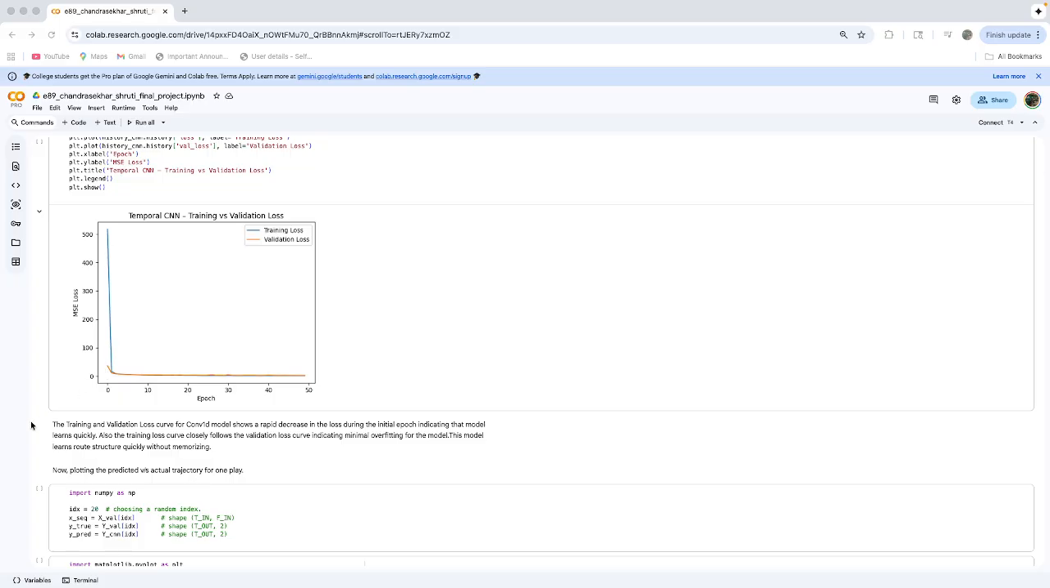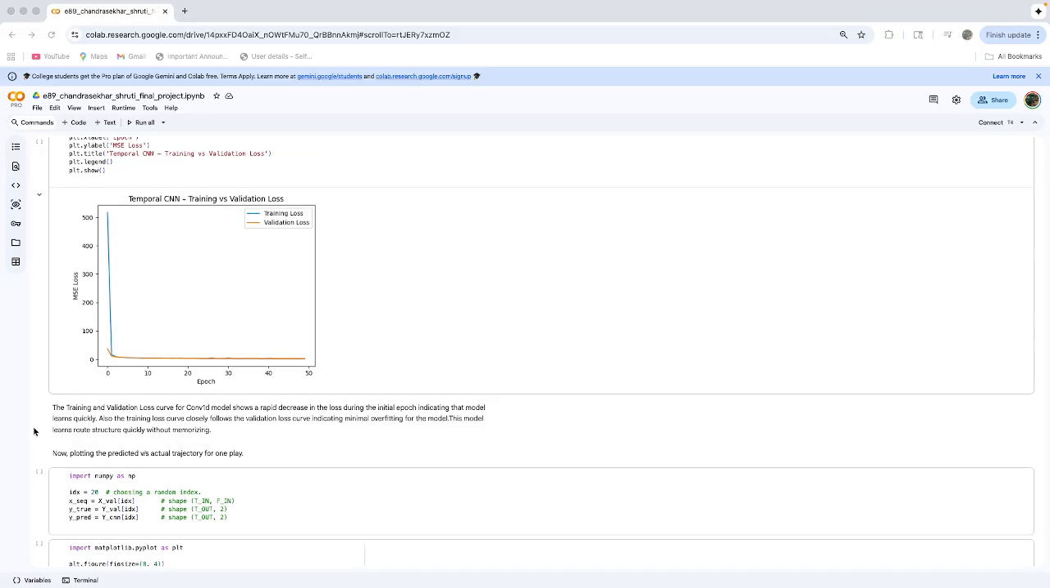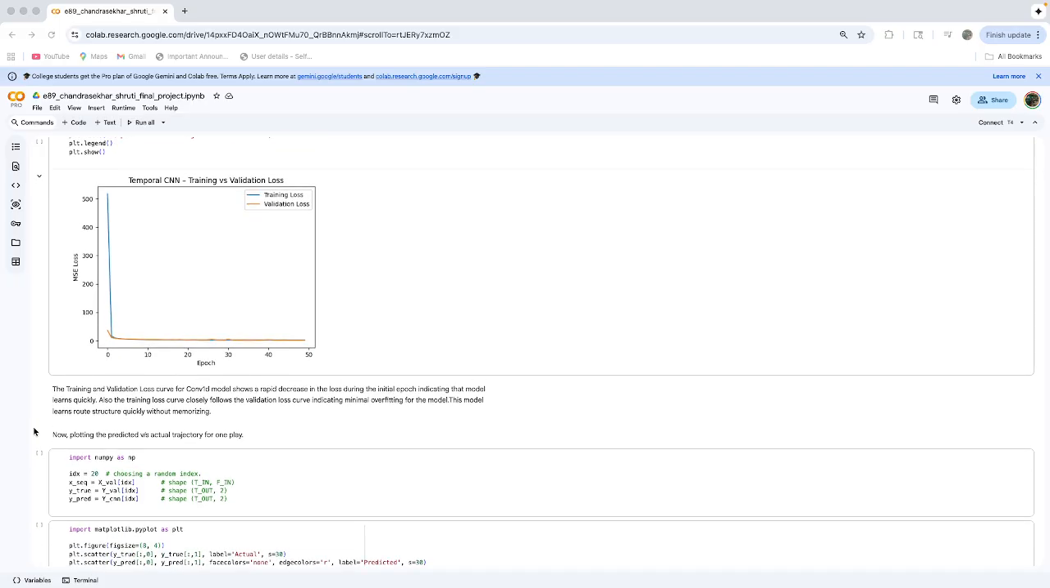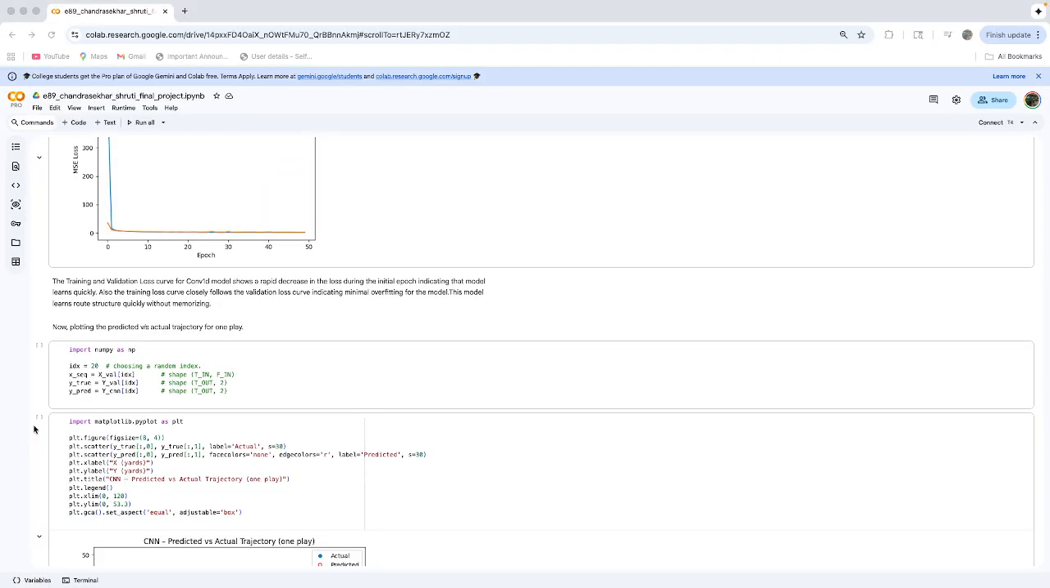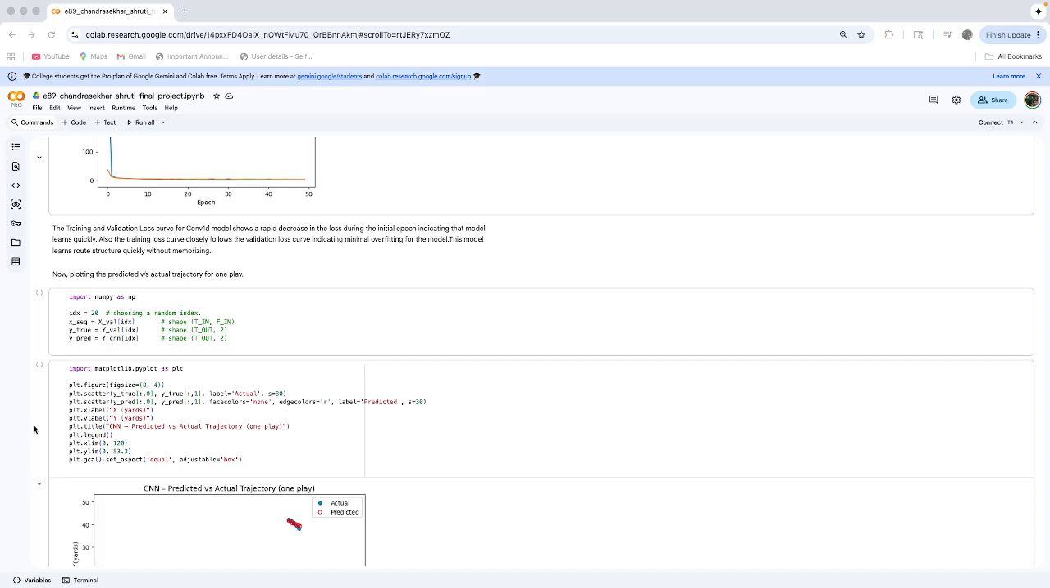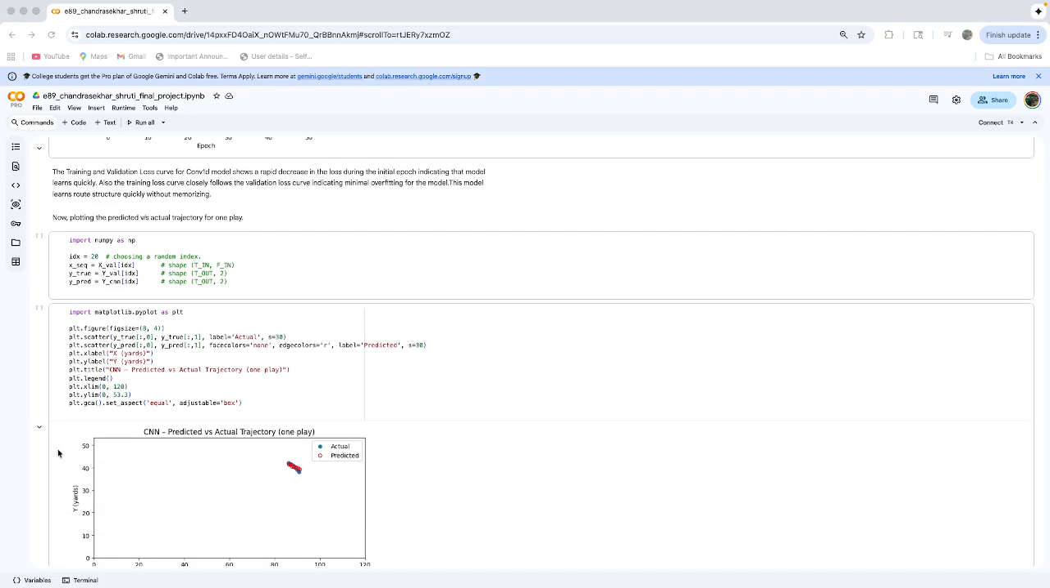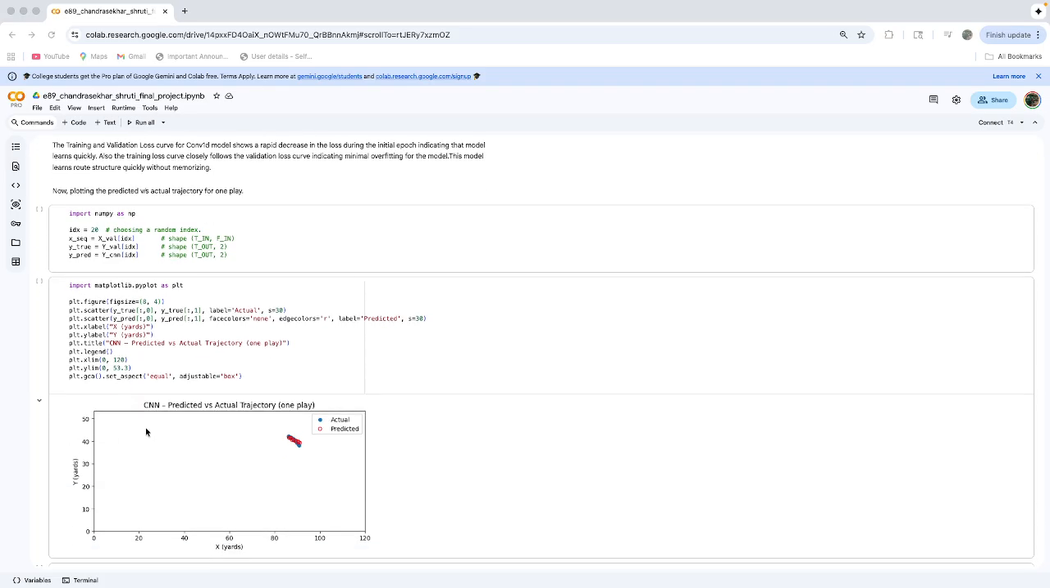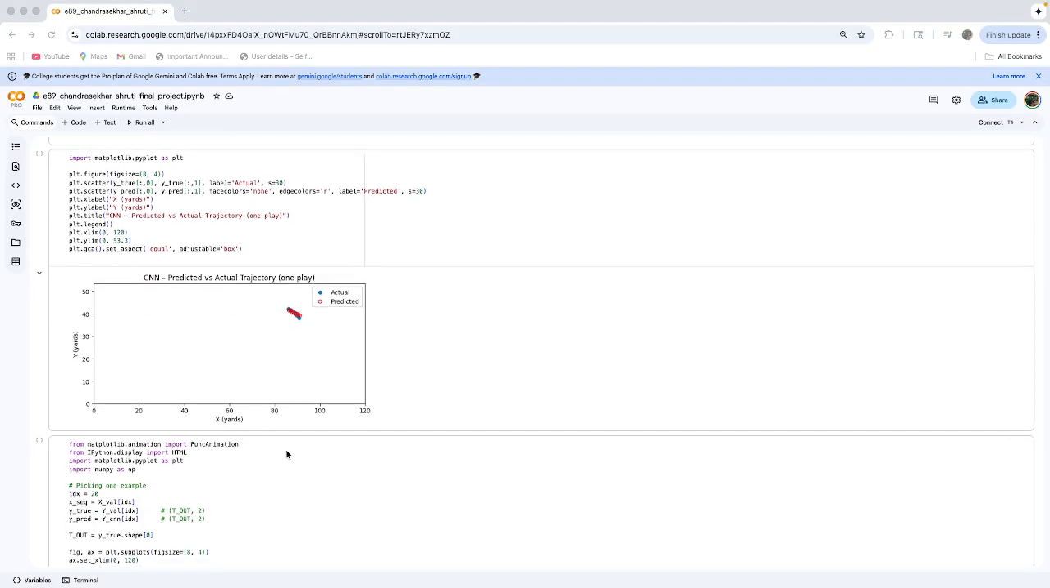It learns the short-term features pretty quickly here, without memorizing. The training and validation losses follow each other very closely. Then I took one randomly chosen play to compare the actual and the predicted trajectory, and you can see they both follow each other very closely in the CNN model.